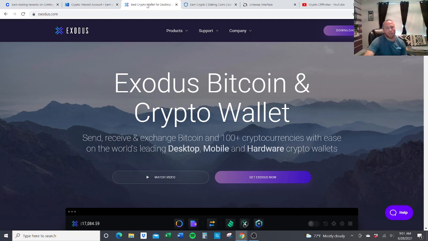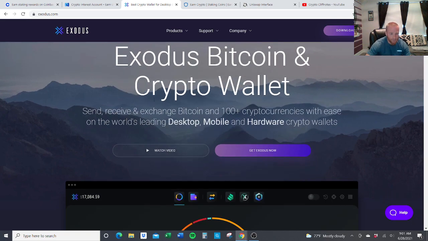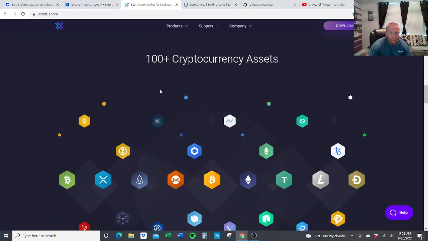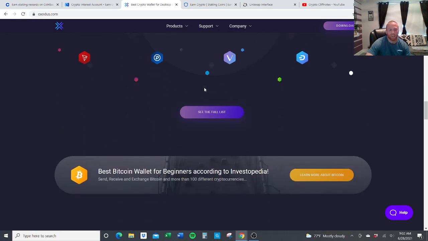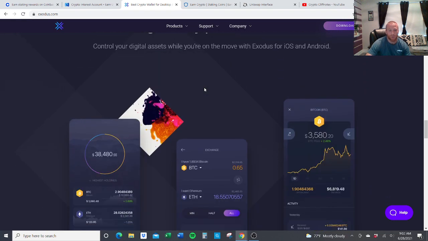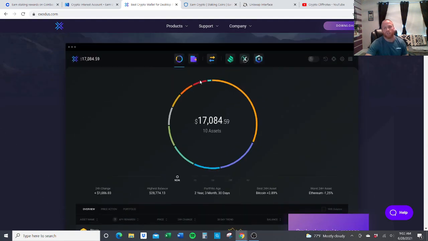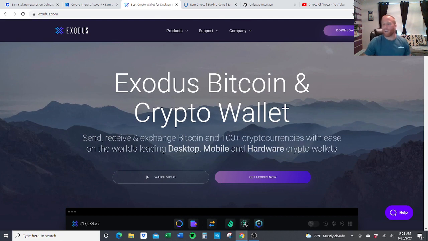Exodus is another wallet. This is a desktop wallet. Same thing. You can earn on your money here. Let me see if they have them down here. I mean, they do a ton of cryptos too. So this one is another decent one to look at. I have this also. I use this for certain assets.